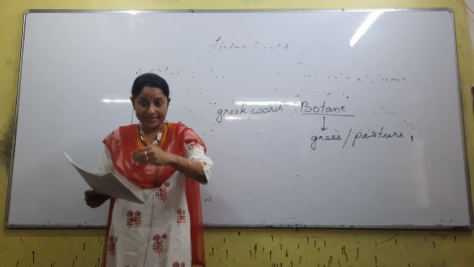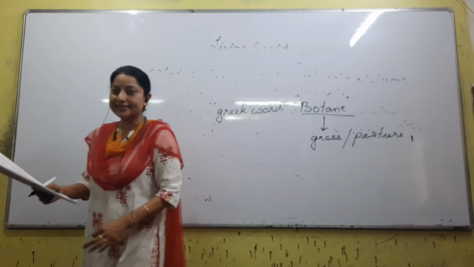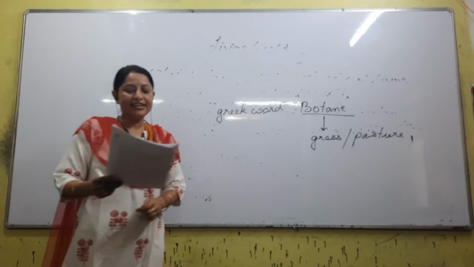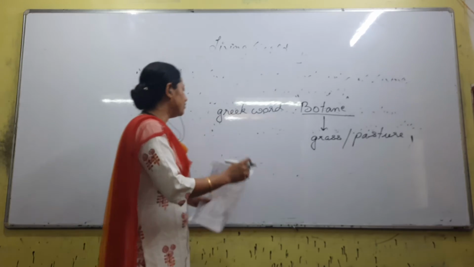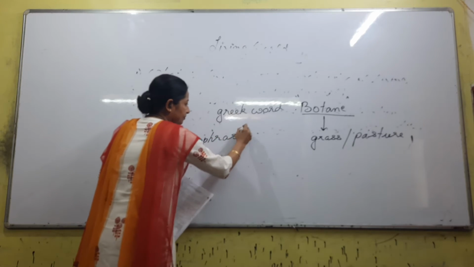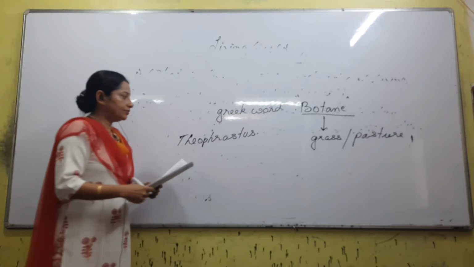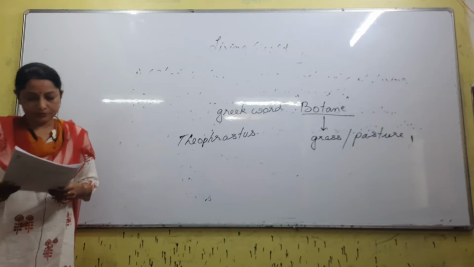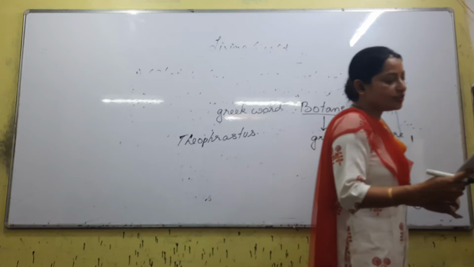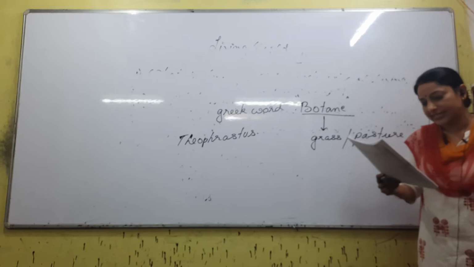Father of botany, below that write Theophrastus. Have you written it? The spelling is THEO, Theophrastus spelling. So the information about Theophrastus: a student of Aristotle, he was a Greek botanist.